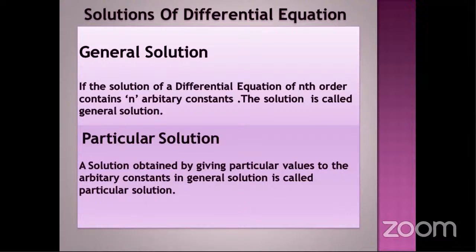Next, particular solution. It is a type of solution in which specific values are assigned to the arbitrary constants. In a particular solution, particular values are assigned to the arbitrary constants, whereas a general solution doesn't have particular values for the arbitrary constants. So, specific values assigned to arbitrary constants will give us the particular solution.